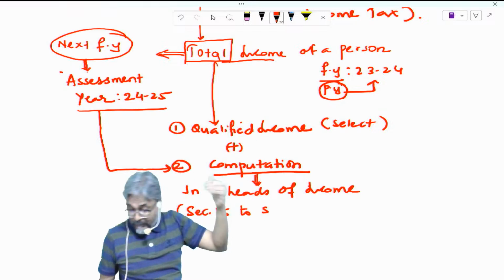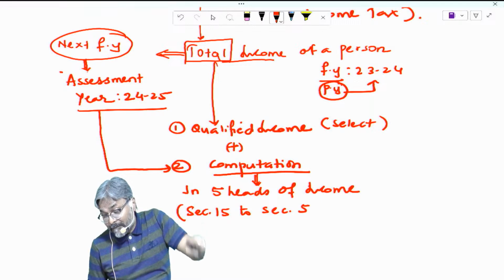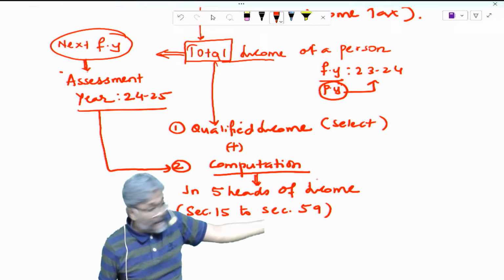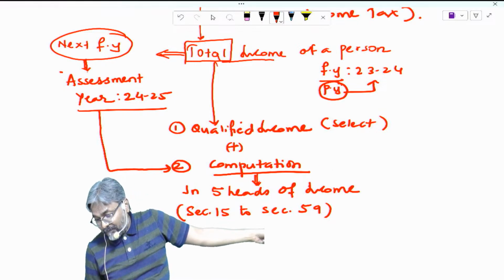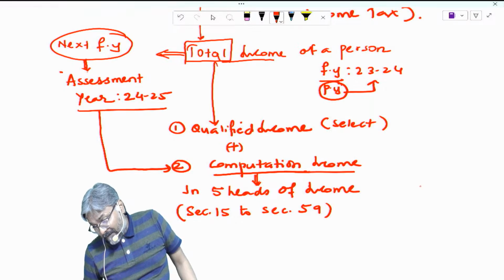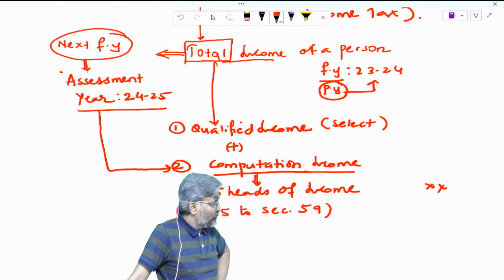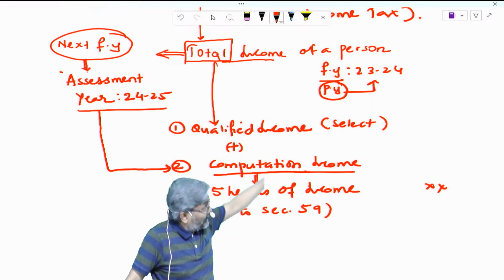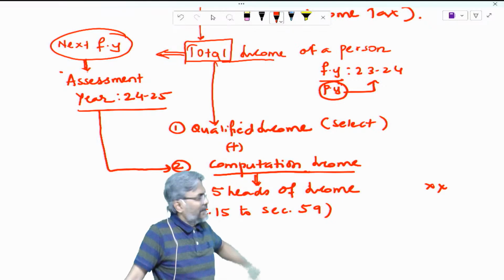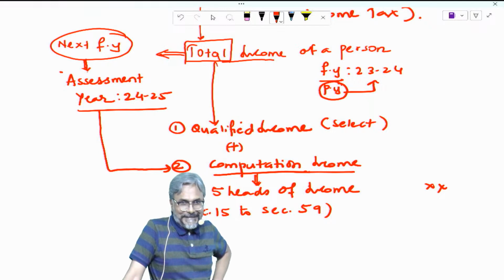So students, we have to travel the journey from section 15 to section 59 to compute the income in 5 different heads. See the journey we will travel. 15 to 59. Copy up till here. Copy quickly. Let's say, sir, same thing again and again we are copying it. So be it. In the next page.